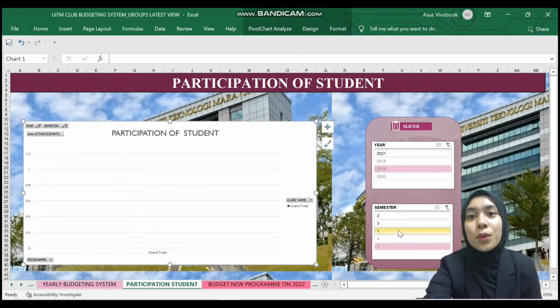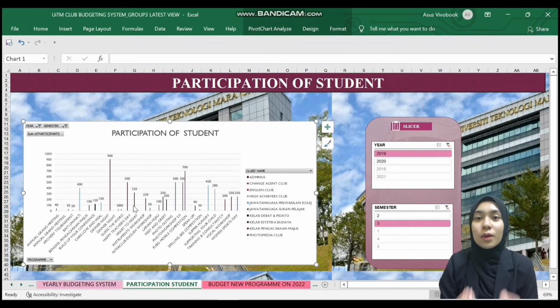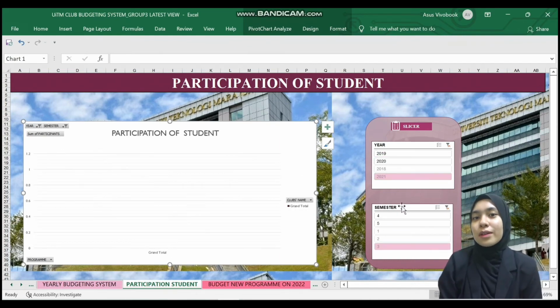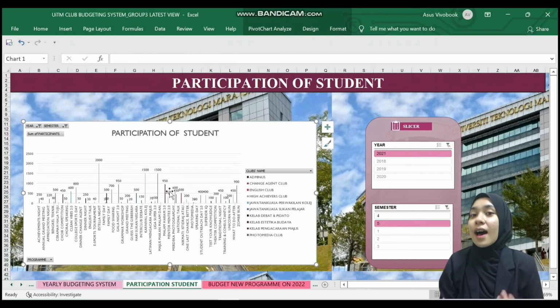From the chart, we can clearly see the program Dinner Night has the highest participation of students in year 2019. Another example, we choose year 2021 for semester 5. Jawatan Kuasa Perwakilan College has the highest participation of students for the program Estella Night.